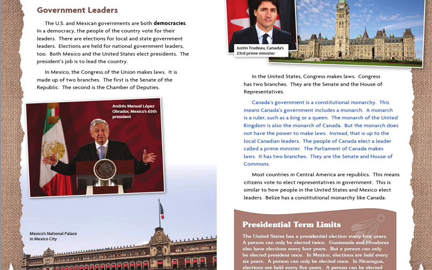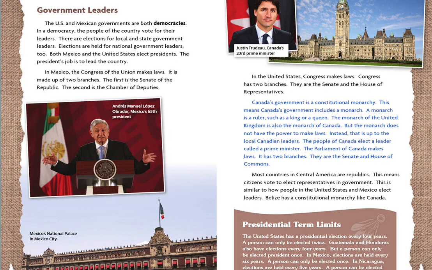Canada's government is a constitutional monarchy. This means Canada's government includes a monarch. A monarch is a ruler, such as a king or a queen. The monarch of the United Kingdom is also the monarch of Canada. But the monarch does not have the power to make laws. Instead, that is up to the local Canadian leaders.